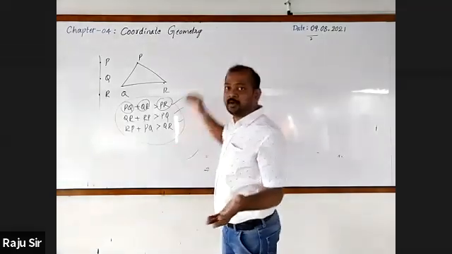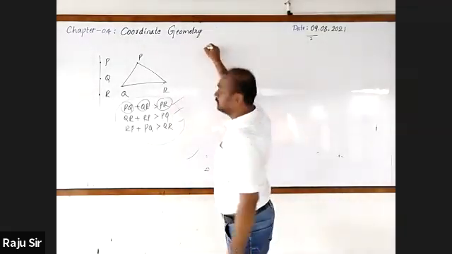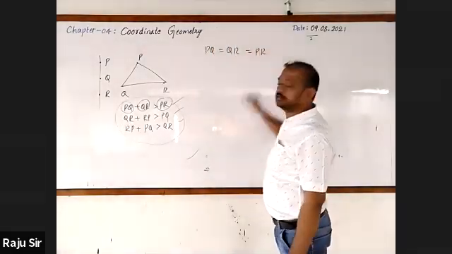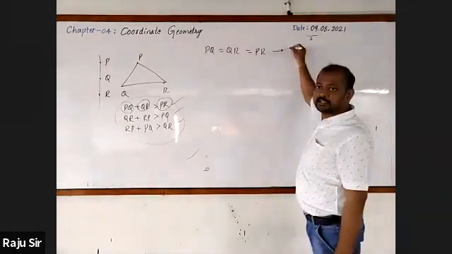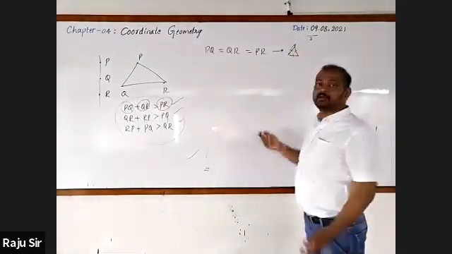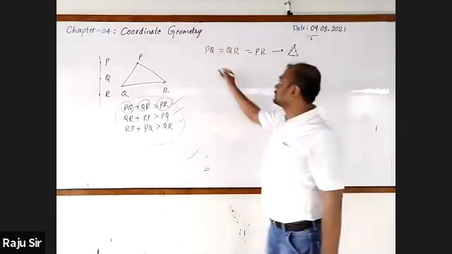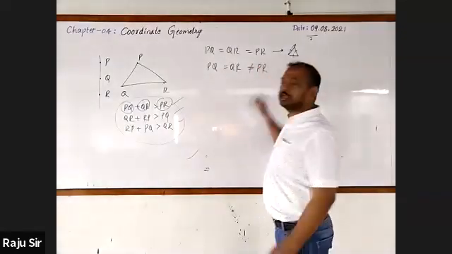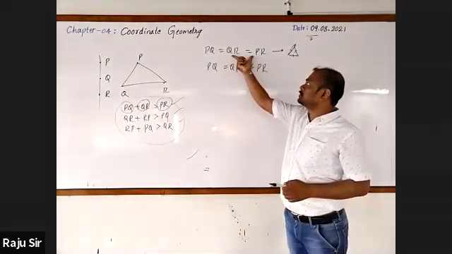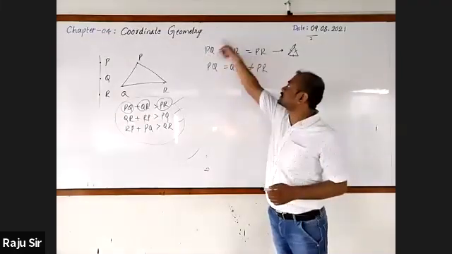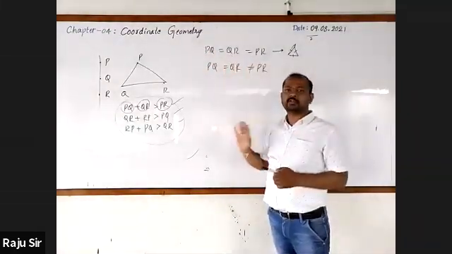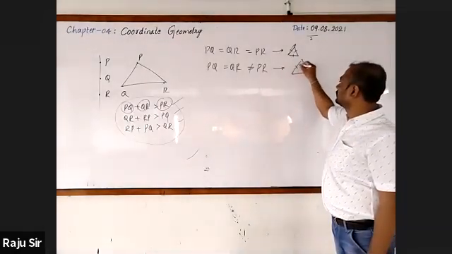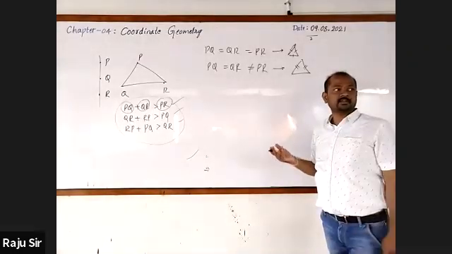When the triangle is formed, along with this condition, if they satisfy PQ equal to QR equal to PR, then you can say that it is an equilateral triangle. Suppose PQ equal to QR, not equal to PR, or any two sides are equal, but if the condition is satisfied you can say that it is an isosceles triangle.